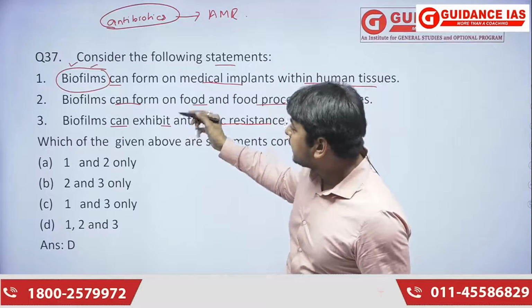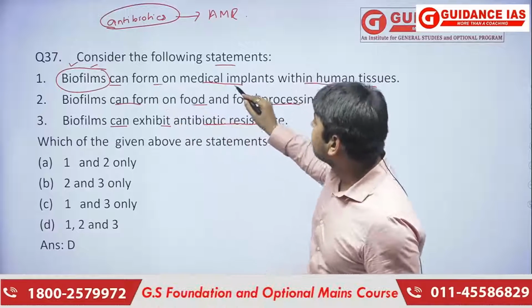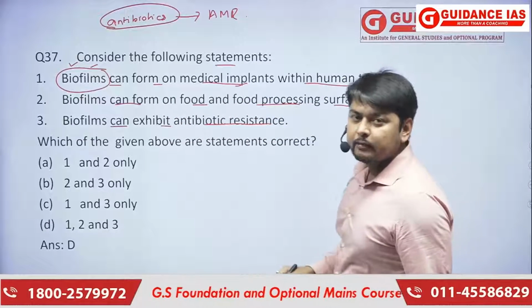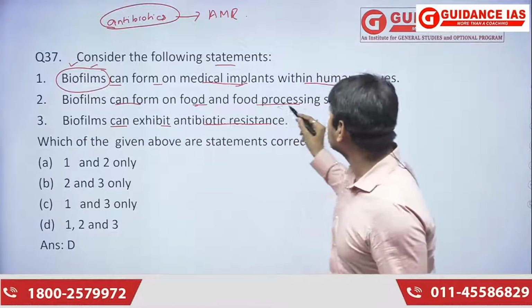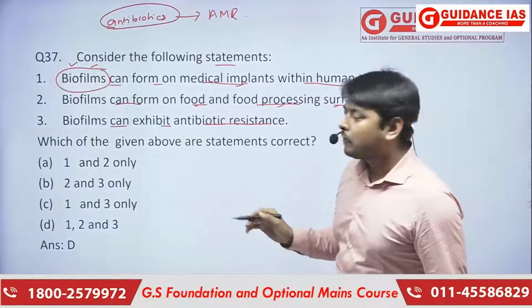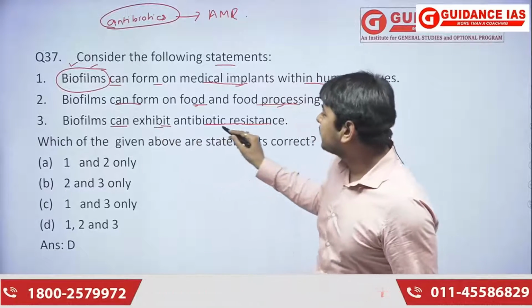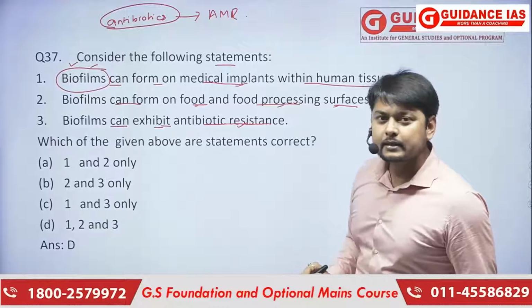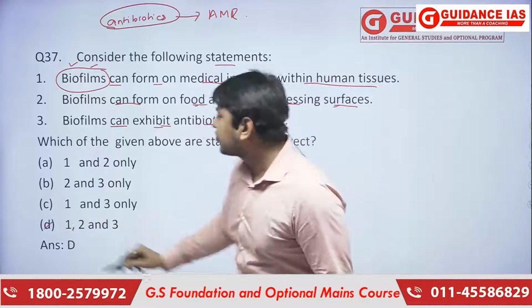So we can see all of these: medical implants, and food and food processing surfaces, where biofilms form, and they can also exhibit antibiotic resistance. So D is the correct answer here.